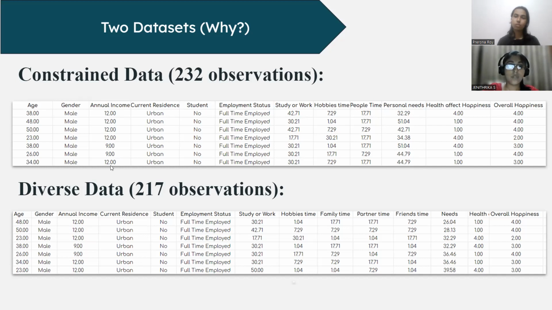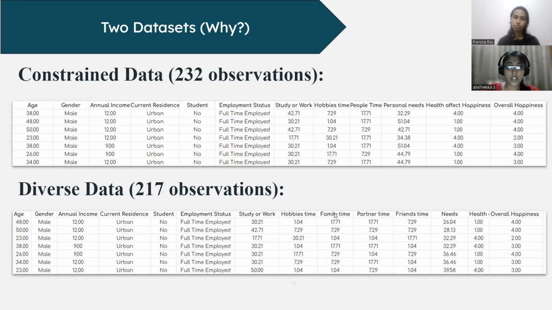So in annual income, we had also given intervals previously. That is, the intervals were 0 to 2 lakhs, 2 to 6 lakhs, 6 to 12 lakhs, and more than 12 lakhs. So again, for visualization purposes, we had taken the average of these intervals, and only for one interval, that is more than 12 lakhs, we had taken that interval as 12 only. So these were the changes we have made in the dataset, and this is how the final dataset after the pre-processing looked.